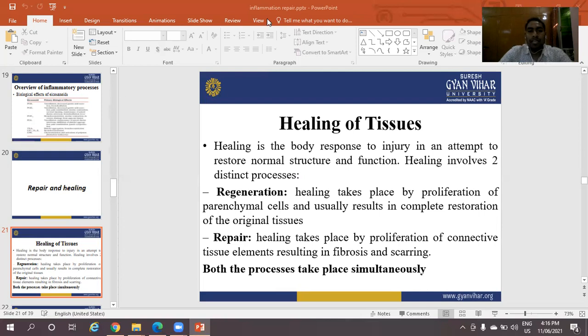Regeneration: healing takes place by proliferation of parenchymal cells and usually results in complete restoration of the original tissue. Second one is repair: healing takes place by proliferation of connective tissue elements, resulting in fibrosis and scarring. Both processes take place simultaneously. These processes are involved in the healing of tissue.